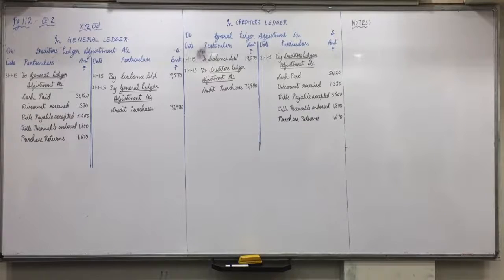Then provision for discount means discount reserve, no effect. The journal entry for provision for discount on creditors is discount reserve to P&L account, so it does not affect creditors. Write on the notes, following balances and transactions will have no effect on above accounts.